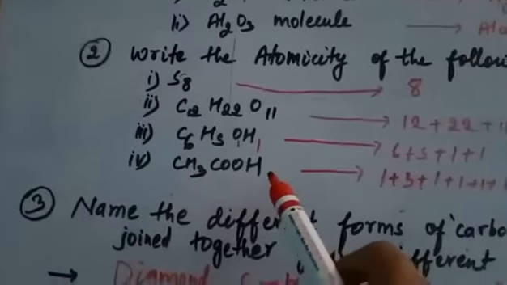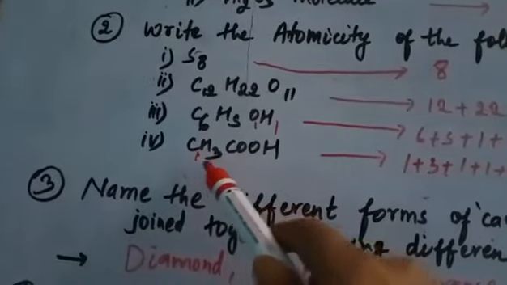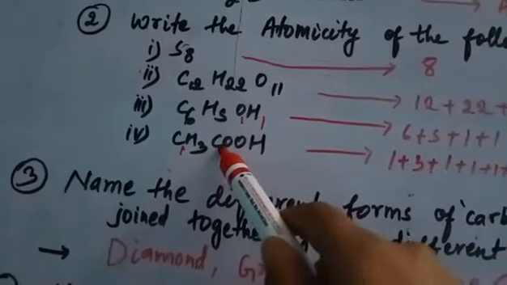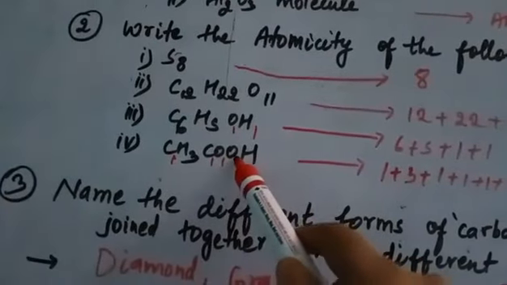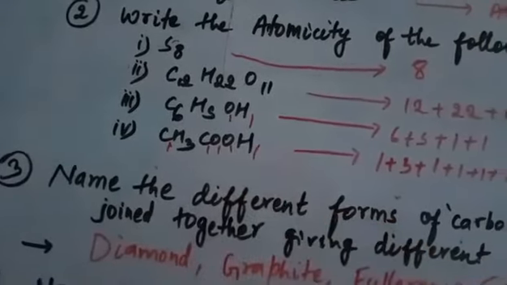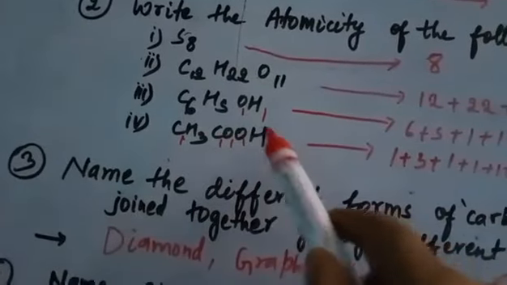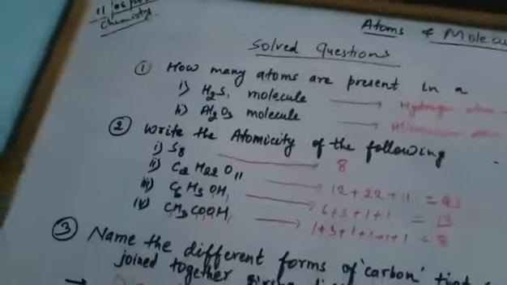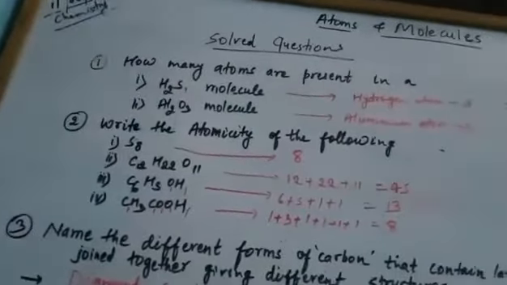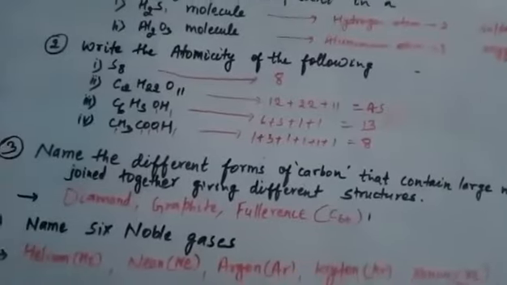Then CH3COOH. Here 1 carbon atom, 3 hydrogen atoms, again 1 carbon atom, 1 oxygen atom, again 1 oxygen atom, and again 1 hydrogen atom. So total 1 plus 3 plus 1 plus 1 plus 1 plus 1. So how much will you get? 8. So the atomicity of this is 8.